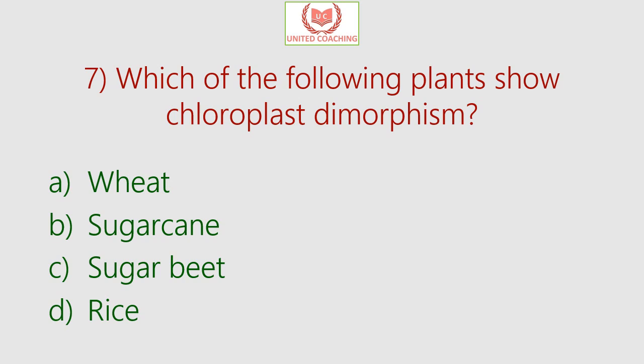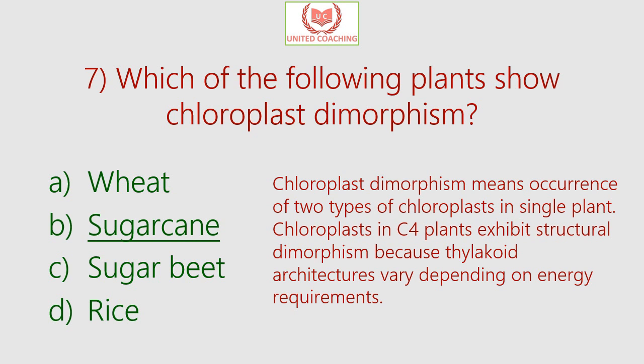Our next question is, which of the following plants show chloroplast dimorphism? Is it wheat, sugarcane, sugar beet or rice? So the answer is sugarcane. Now chloroplast dimorphism means occurrence of 2 types of chloroplast in a single plant. Chloroplasts in C4 plants exhibit structural dimorphism because thylakoid architectures vary depending on the energy requirements. Now C4 photosynthesis is an adaptation for plants living in hot arid climates.